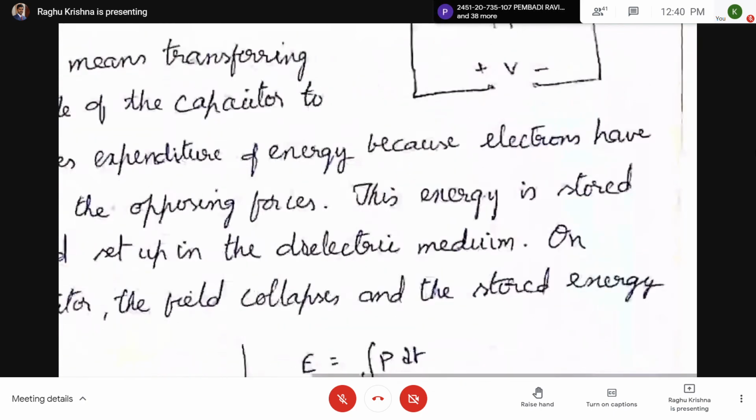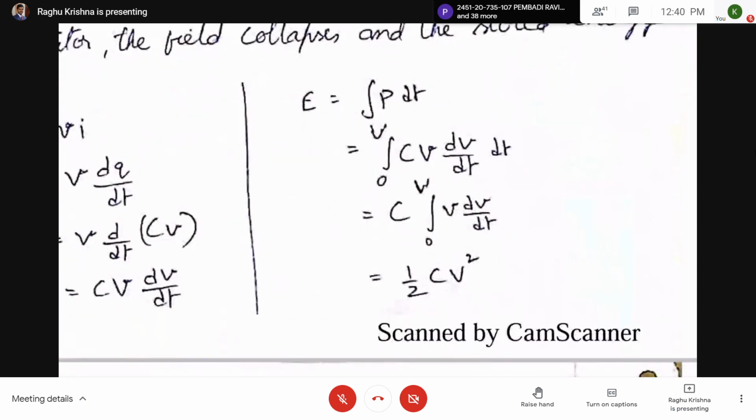So you can move the constant out of this integration. So C into integration 0 to V of dV by dt. The dt gets cancelled, so in the denominator you have to remove dt. So here C integration 0 to V dV, which becomes 1 by 2 C V square. So integration of V with dV means V square by 2. So here half CV square.